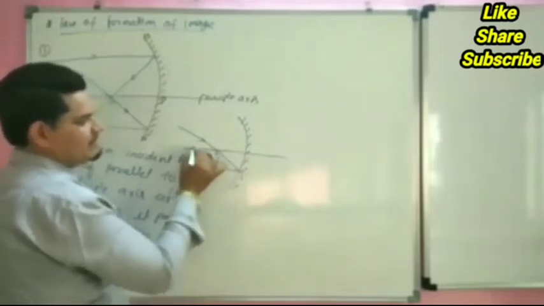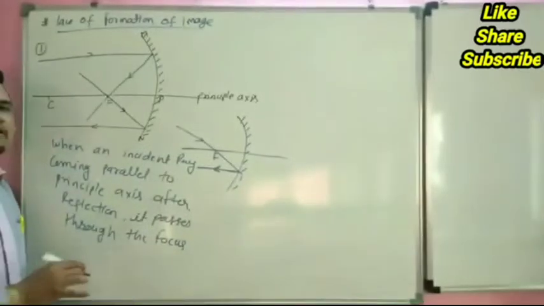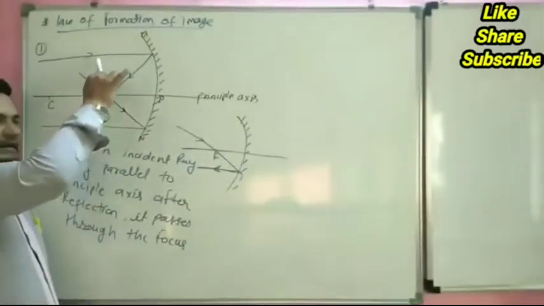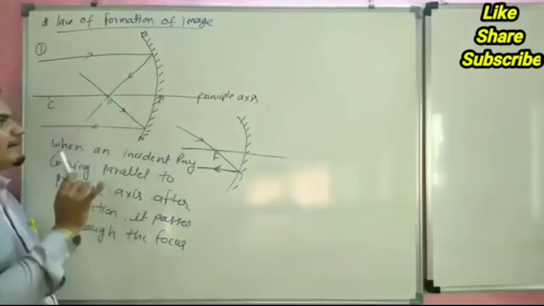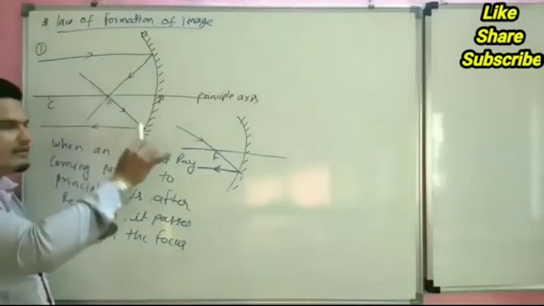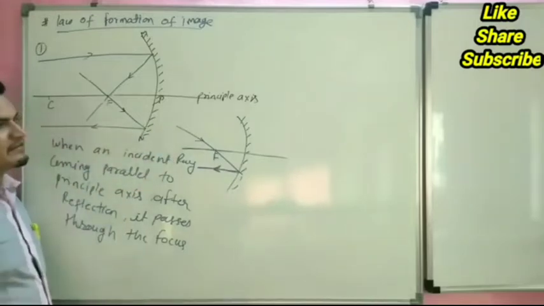So the first law is, if a line comes parallel to the principal axis, it will go through the focus, and if it comes through the focus, after reflection it will pass parallel to the principal axis.